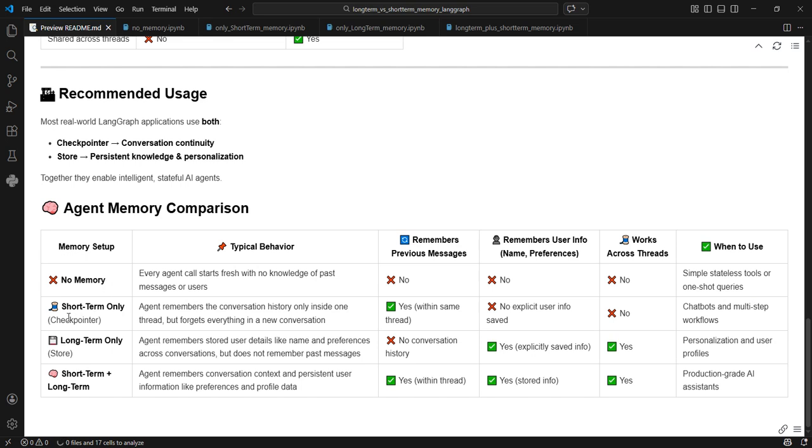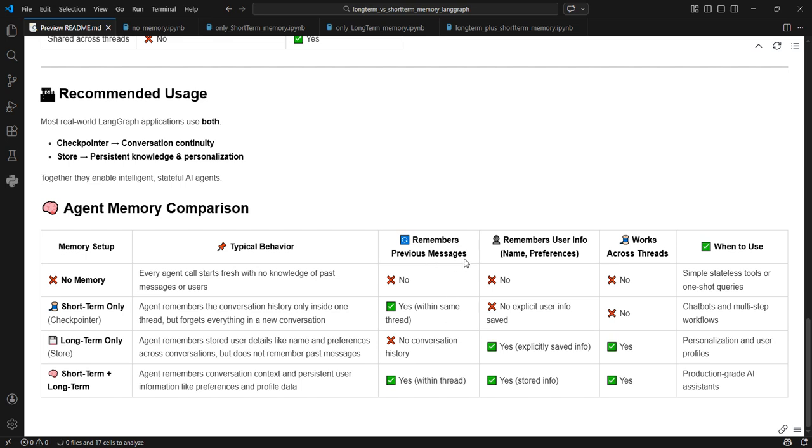Next comes short-term memory. When we only use short-term memory, we refer to this as checkpointer. In this case, the agent remembers the conversation history only inside one thread. One thread is one conversation. But it forgets everything in a new conversation. When a new conversation starts, short-term memory does not know anything.